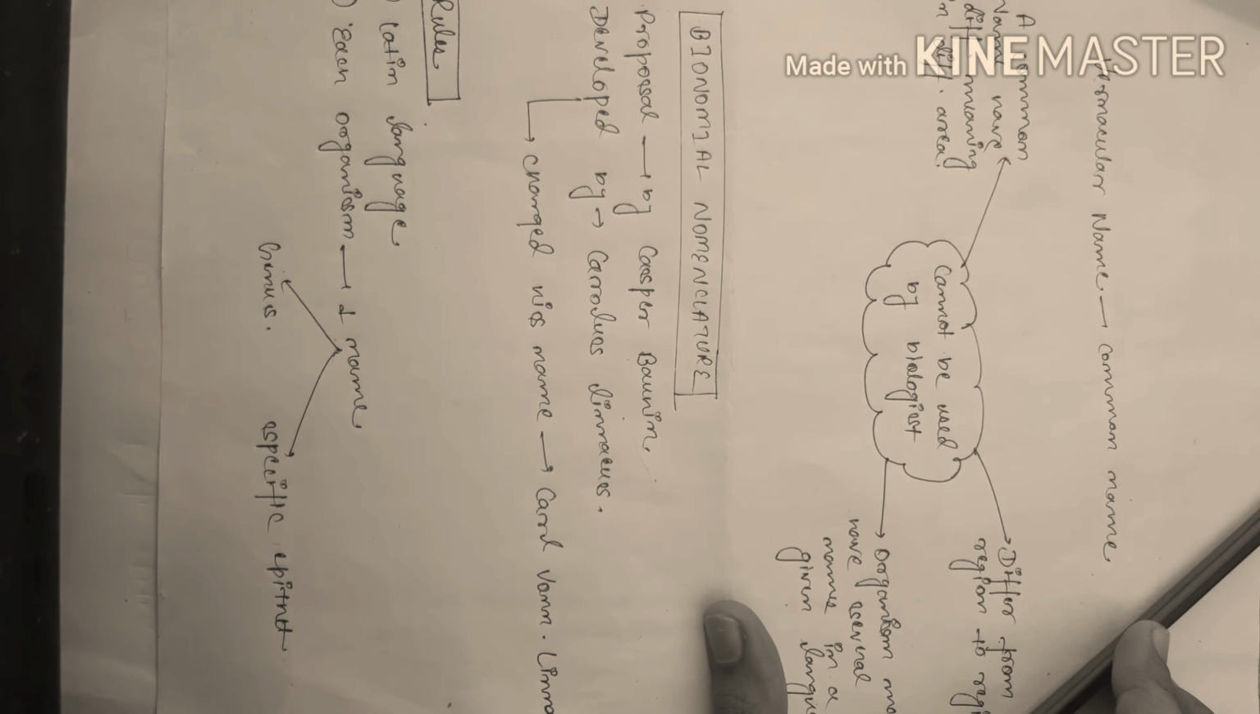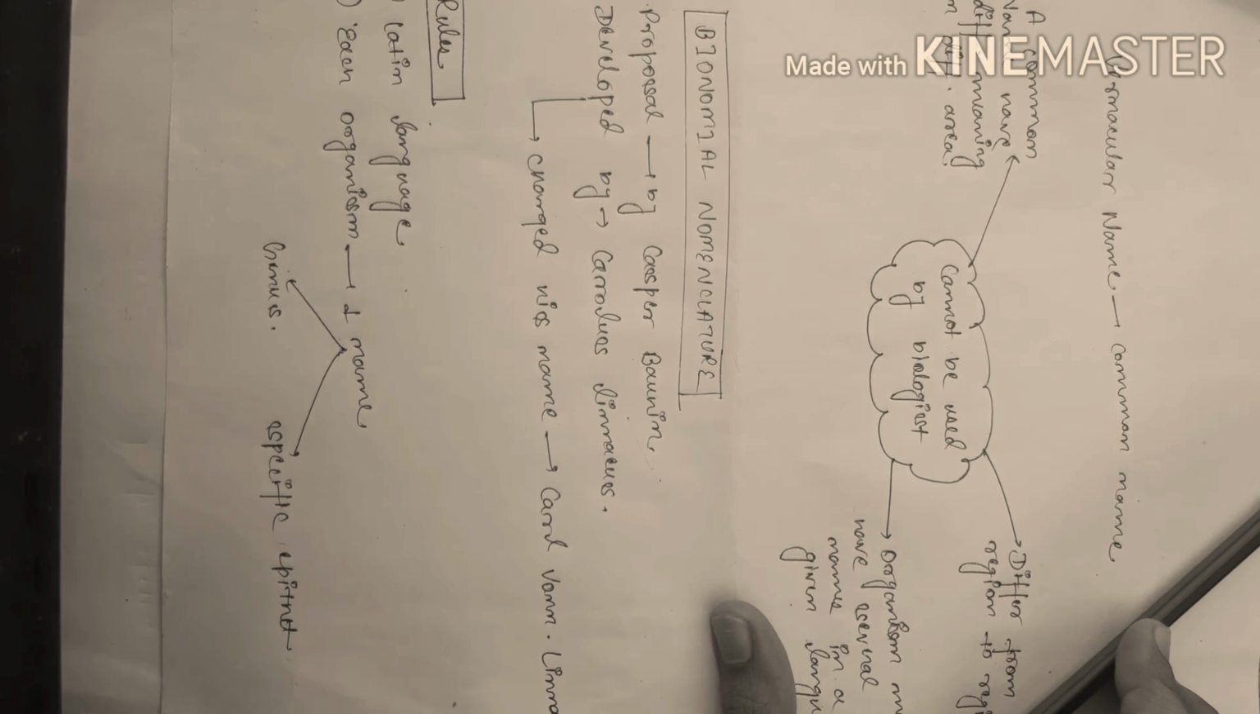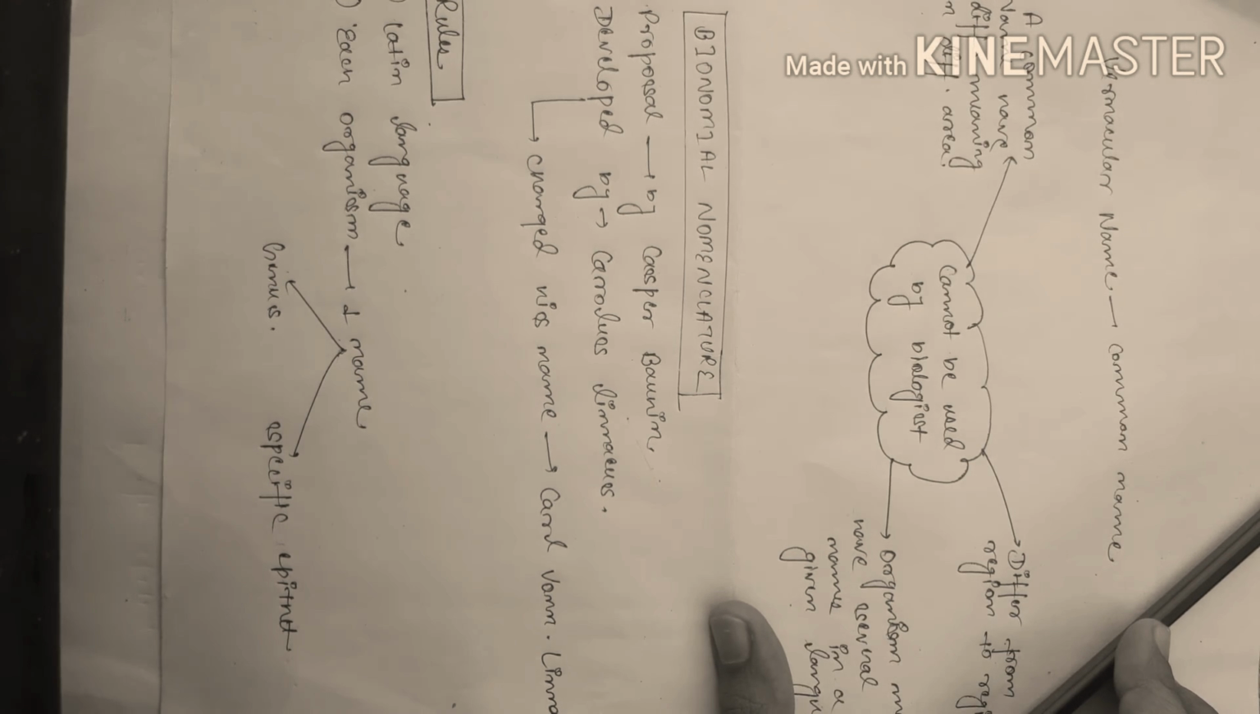So let's start with the rules. Rule number 1: Biological names are generally taken from the Latin language irrespective of their origin. Rule number 2: each organism is given one name that consists of two words, and the first word represents the genus and the second word represents the specific epithet.